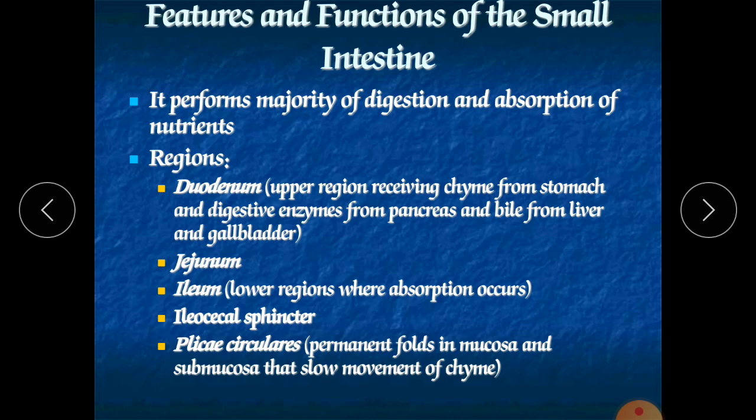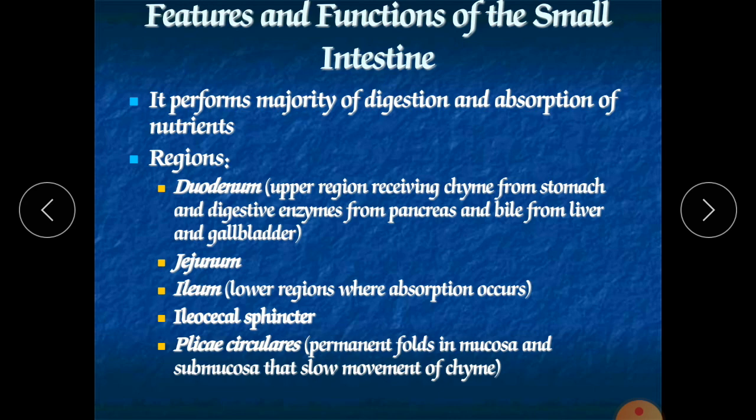After that, the next part is the jejunum. Jejunum means empty. In a dead person it is found empty, that's why it is called jejunum. Its size is about 1 meter. After the jejunum, the next part is the ileum.